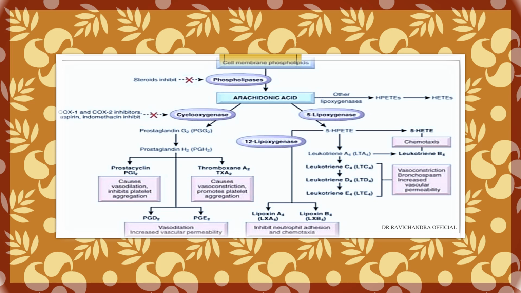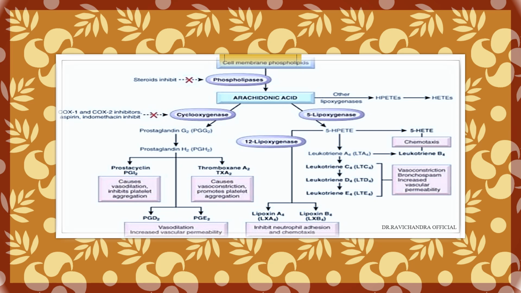Arachidonic acid with the help of the lipoxygenase pathway using 5-lipoxygenase will produce 5-HETE, and with the help of 5-lipoxygenase and 12-lipoxygenase it will help in formation of leukotrienes A4, B4, C4, D4, E4 and lipoxins A4 and B4, which will all help in inflammation.